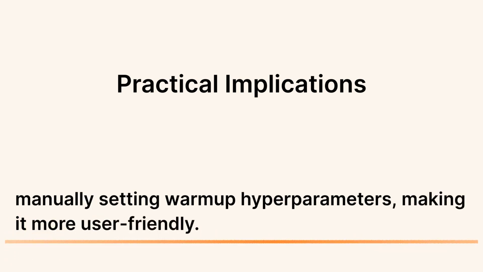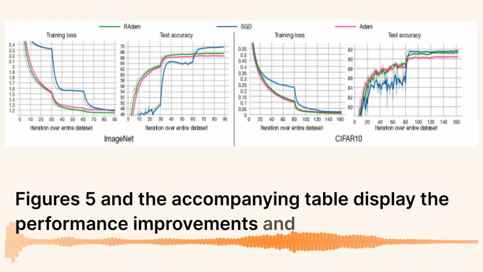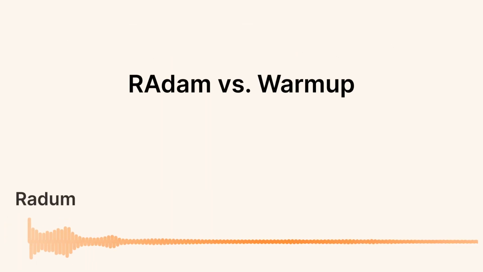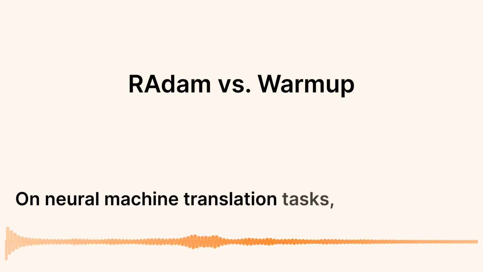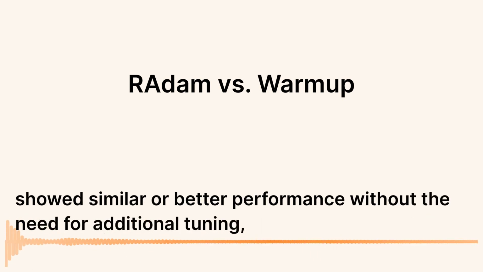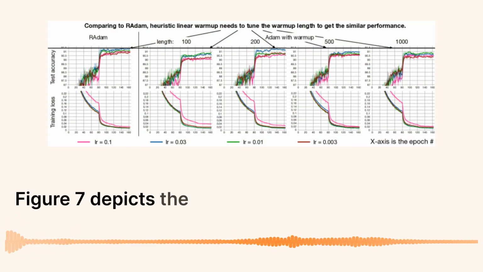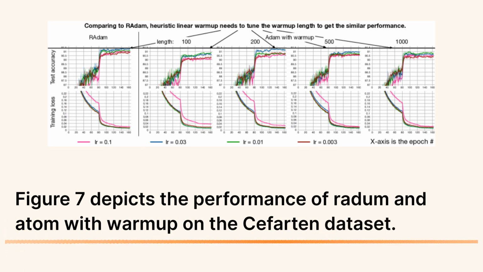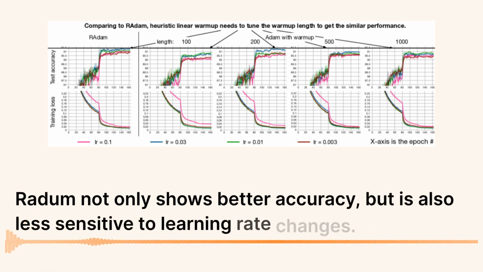it more user-friendly. Figure 5 and the accompanying table display the performance improvements in image classification tasks on Fortin and ImageNet. RAdam is compared to the traditional warm-up strategy. On neural machine translation tasks, RAdam showed similar or better performance without the need for additional tuning, demonstrating robustness and effectiveness. Figure 7 depicts the performance of RAdam and Adam with warm-up on the Fortin dataset. RAdam not only shows better accuracy, but is also less sensitive to learning rate changes.